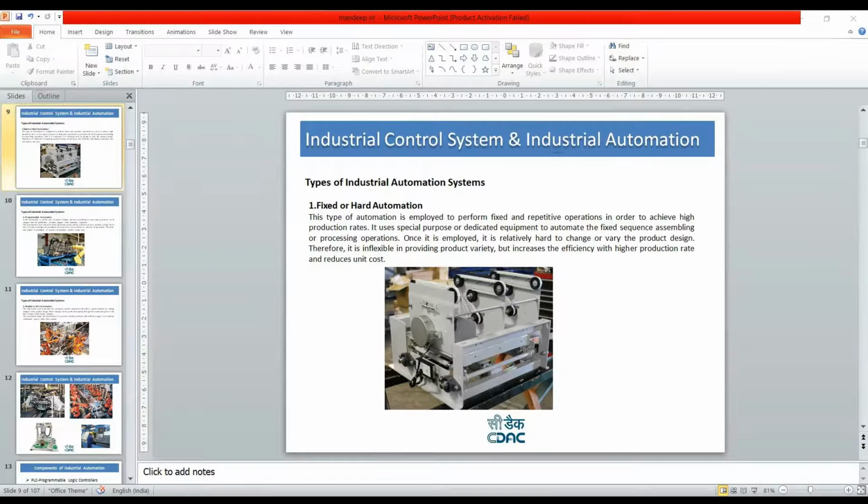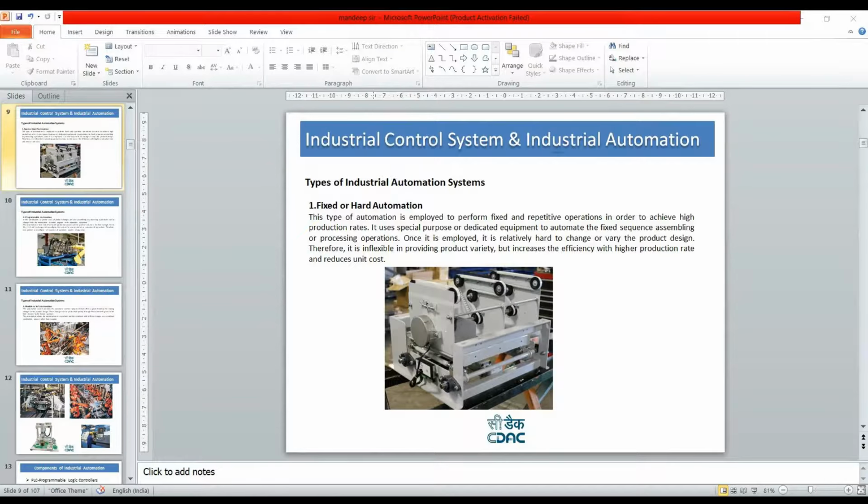The more automated the system is, the more is its cost. The more mechanical the system is, the lesser is its cost, but it is heavier as compared to the electronic control systems to get the work done from the fixed or hard automation. Next is the programmable automation. Now, this is the second stage.